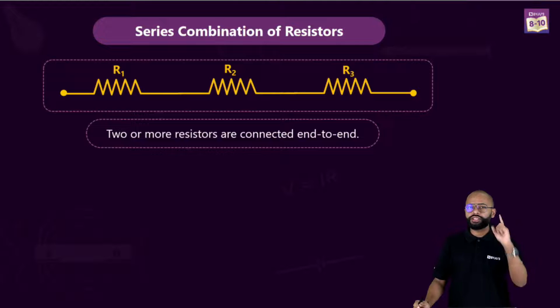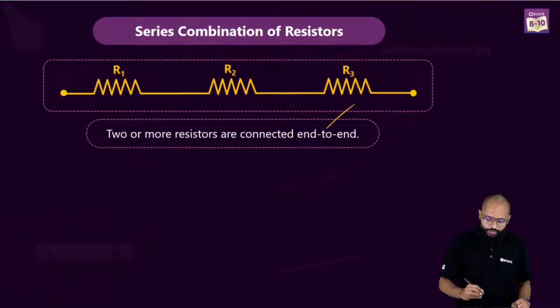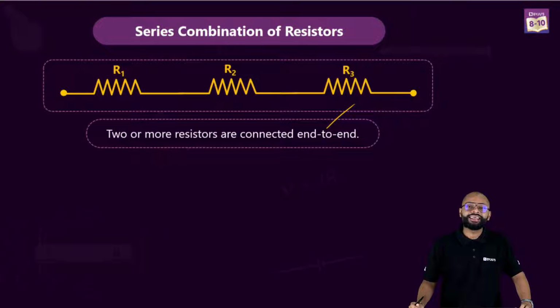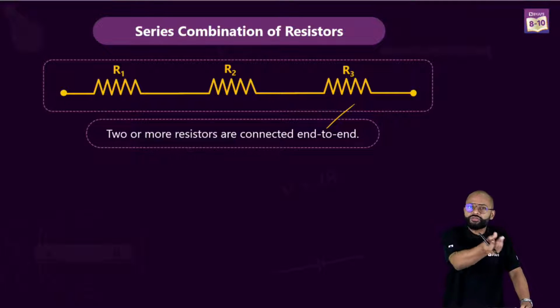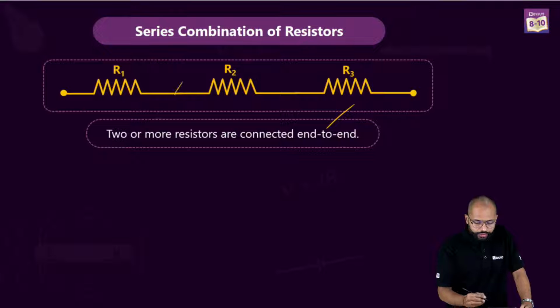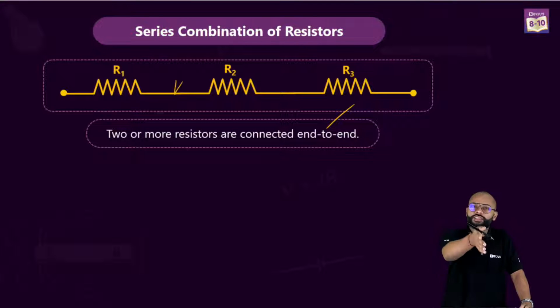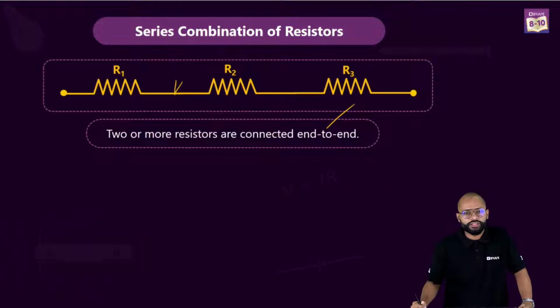So, series combination. I hope you are noting it down first of all. Series combination: 2 or more resistances are connected end to end. You can see the end of one resistance is connected to the beginning of the next resistance. This is a series combination. Voltage is different across different resistances. Nice.